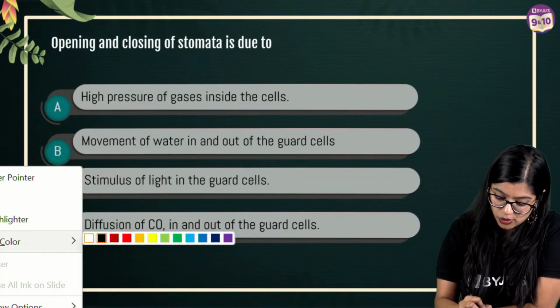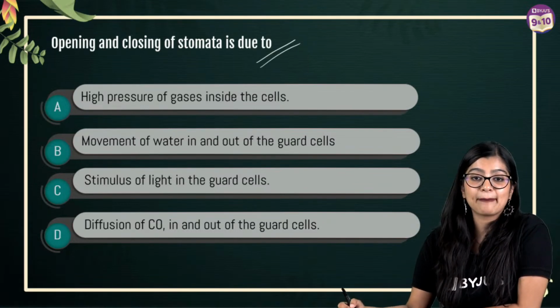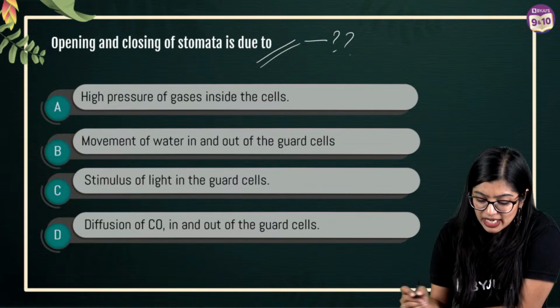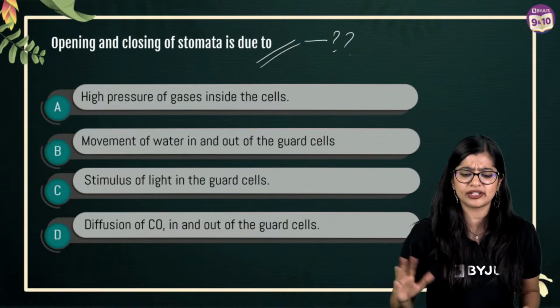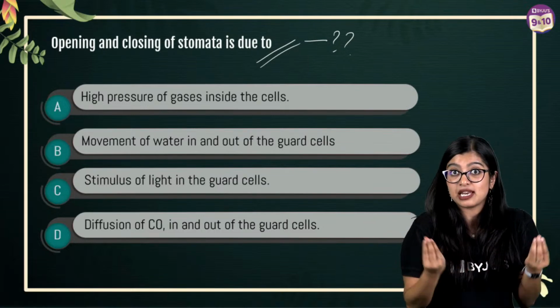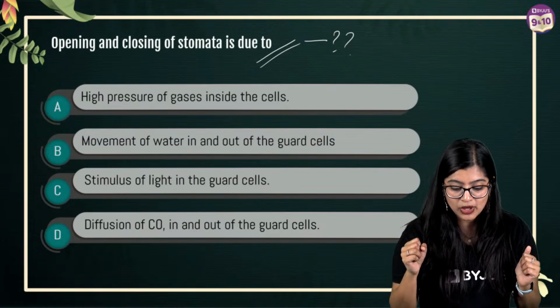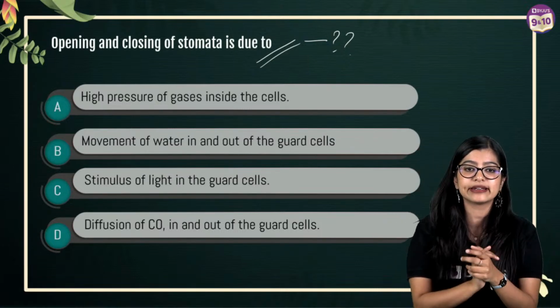Next question, which is also based on stomata. Opening and closing of stomata happens why? Is it because of high pressure of gases inside the cells? Is it movement of water inside and outside of the cells, right? And is it because there is light which is stimulating the guard cells, or because of diffusion of carbon dioxide inside and outside? What is the reason?